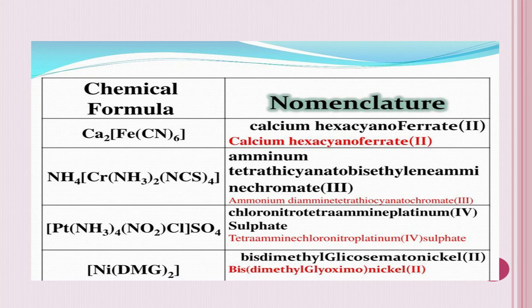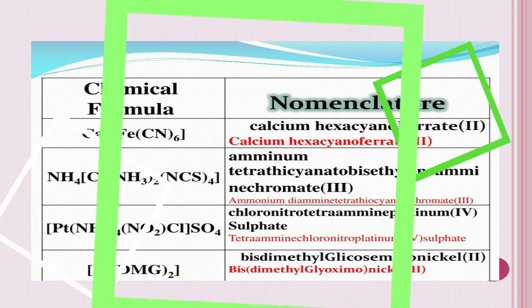Next one is Ni(DMG)2. So nickel dimethylglyoxime. So how can we name this? There are no counter ions, so directly I can go for coordination number. What is the coordination number here? 2. But dimethylglyoxime is a bidentate ligand, so I can name it as bis(dimethylglyoximato)nickel(II). So bis(dimethylglyoximato)nickel(II).